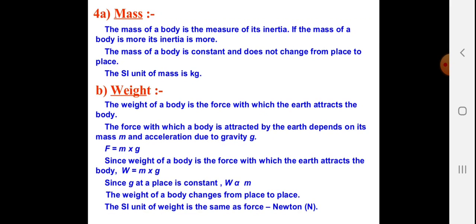Mass. The mass of a body is the measure of its inertia. If the mass of the body is more, its inertia is more. The mass of a body is constant and does not change from place to place. The SI unit of mass is kilogram.